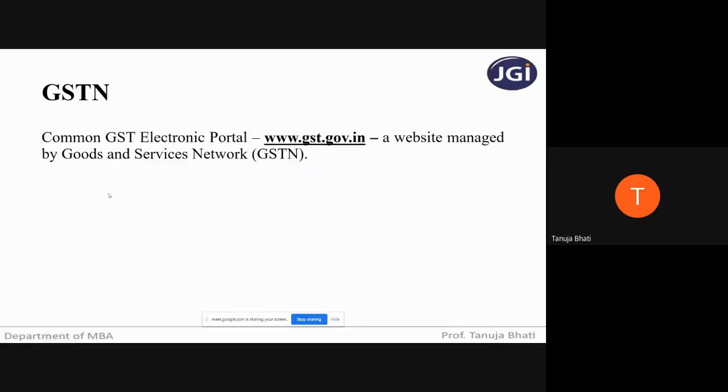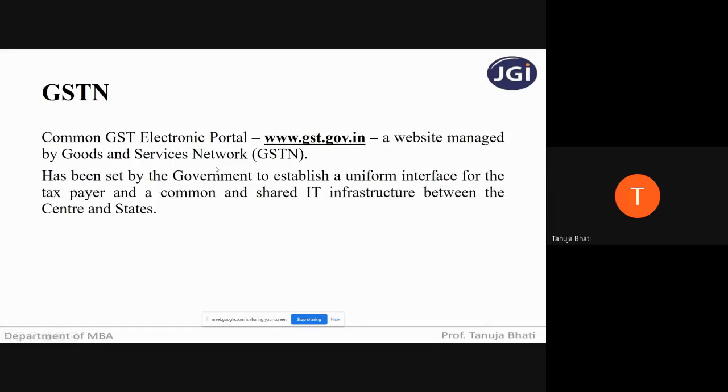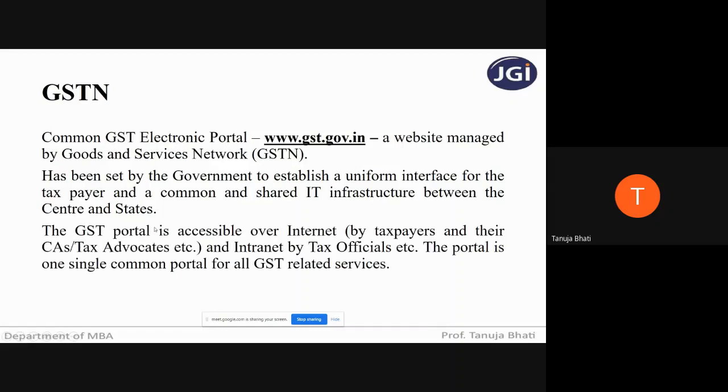The common portal is nothing but a website. The common GST electronic portal is www.gst.gov.in. It is a website managed by Goods and Service Tax Network. It has been set up by the government to establish a uniform interface for the taxpayer and a common and shared IT infrastructure between the center and the states. The GST portal is accessible over the internet. So if you want to access this website, you require internet facility, used by taxpayers and CAs or advocates, and intranet by the tax officials. So if the tax officials want to visit this site, it can happen through intranet.